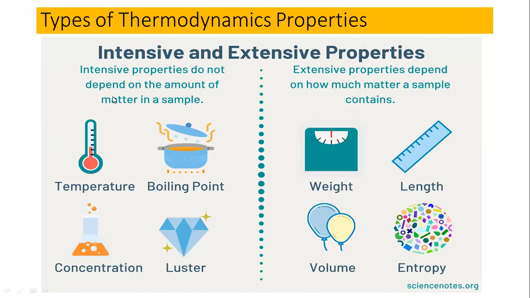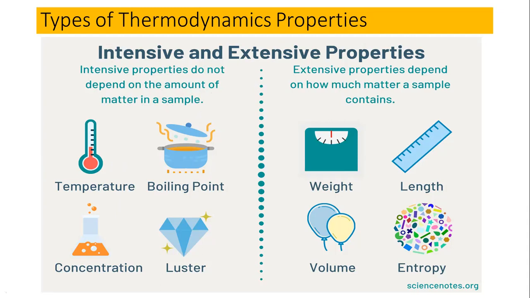So the definition is given over here. Intensive properties do not depend on the amount of matter in a sample, that means independent of the mass. Some examples are given over here. Let's suppose it is the boiling point. If you take 100 ml of water or 1000 ml of water, 2 liters or 4 liters or 1 gram of water, then the boiling point of water will remain the same.